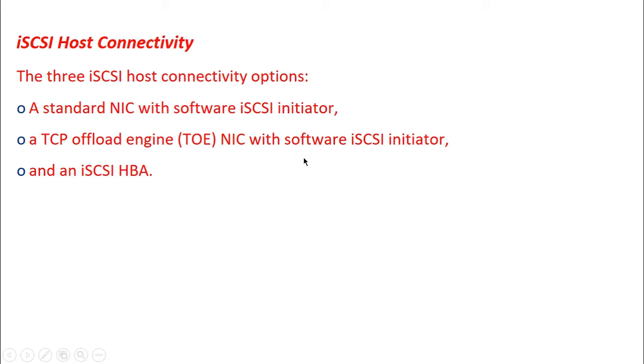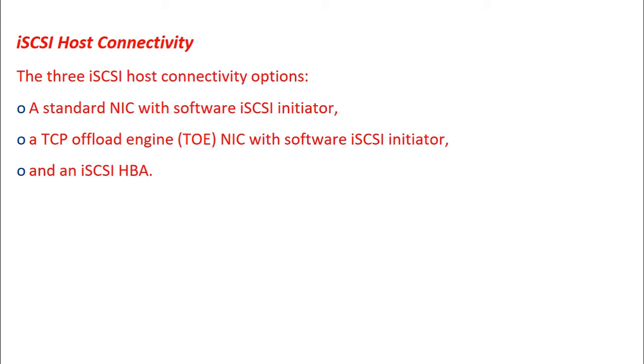So if we don't want to burden the host CPU with the task of translation of the TCP IP packets, or the TCP IP management functions, then we can go for the TOE-NIC, or the TCP offload engine NIC. The host passes the iSCSI information to the TOE card, and the TOE card sends the information to the destination using the TCP IP. Although this solution improves the performance, the iSCSI functionality is still handled by the software initiator and thus requires the CPU cycles.